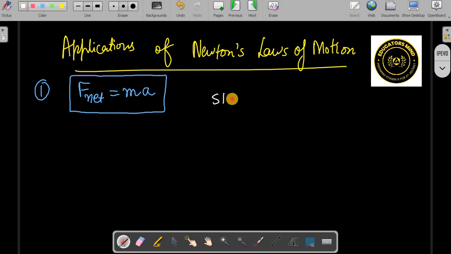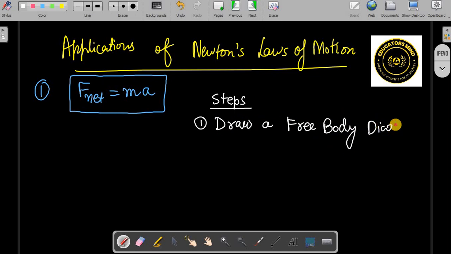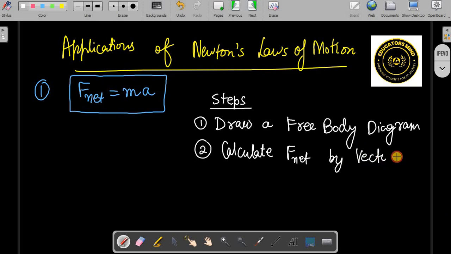There are three steps to follow. Step 1 will be to draw a free body diagram. Step 2 will be to calculate net force by vector addition or resolution.